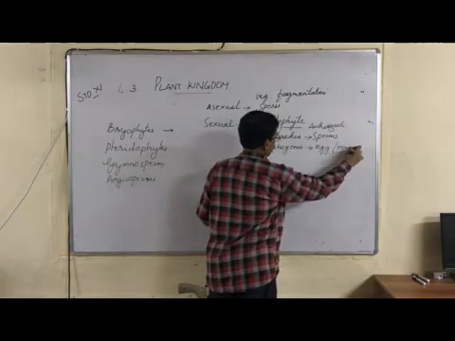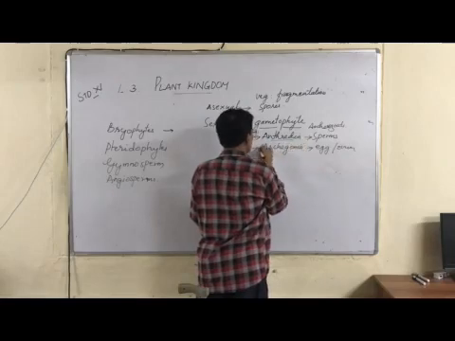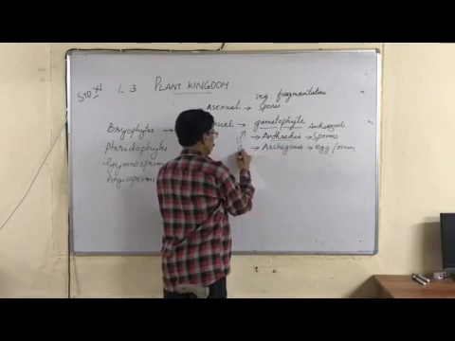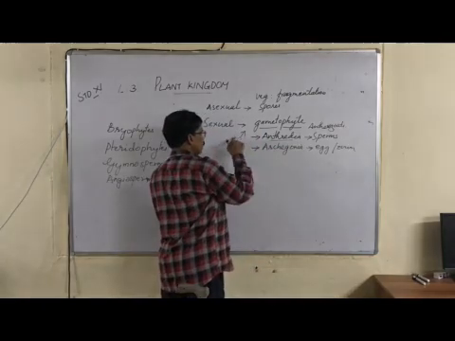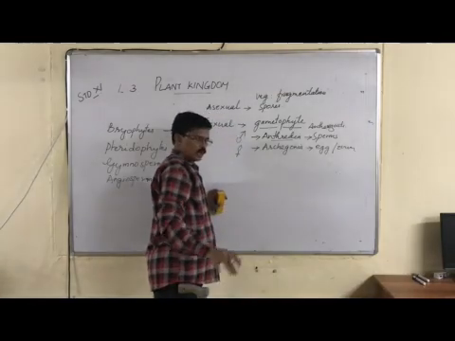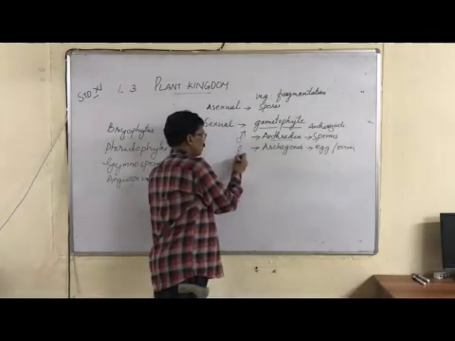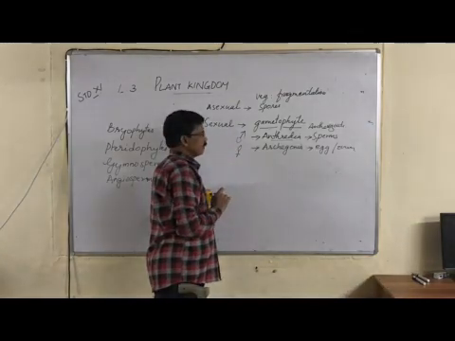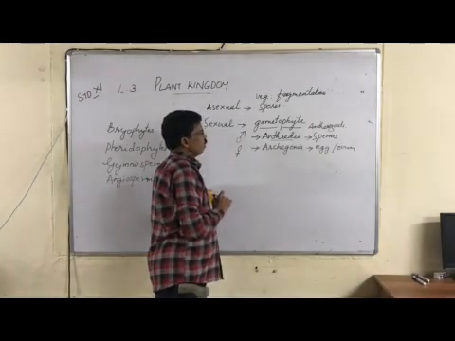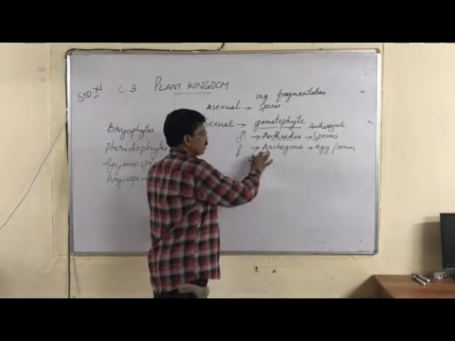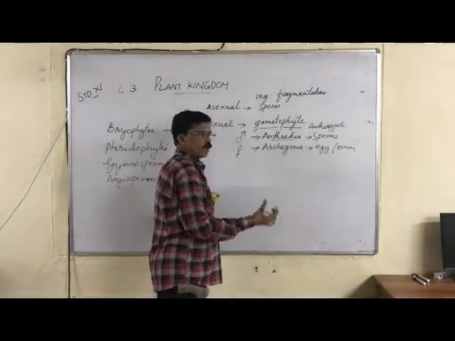This is the symbol of male and this is the symbol of female. One circle with an arrow mark indicates the male sex organ, and one circle with a plus mark below indicates the archegonia, the female sex organ. So the gametophyte produces male and female sex organs: antheridia produce sperm or antherozoids, and archegonia produce egg or ovum.